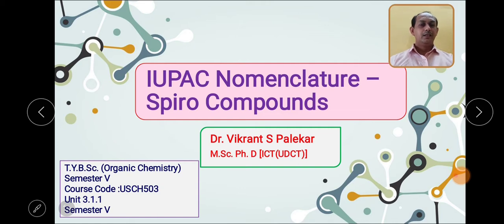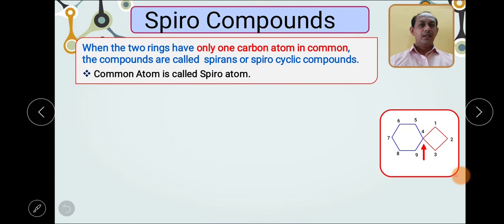In the last video, we have seen the bicyclocompounds. So the basic difference between spirocompounds and bicyclocompounds we must identify. Bicyclocompounds contain two carbon atoms common, while in case of the spirocompounds they contain one carbon atom common. As I have told you, the spirocompounds contain only one carbon atom in common between the two rings. These compounds are called spirenes or spirocyclic compounds.